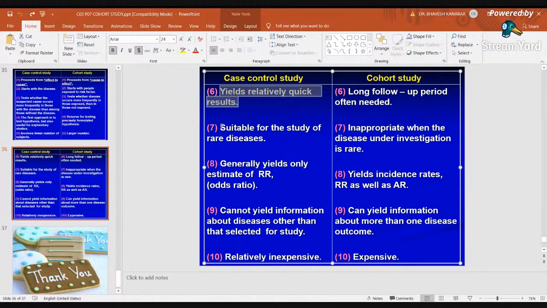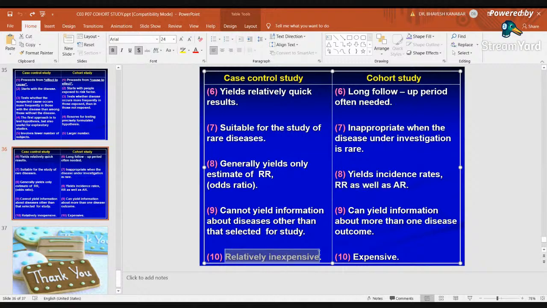Case control study is suitable for the study of rare disease, while cohort study is inappropriate when the disease under investigation is rare, right? Here case control study generally yields only relative risk or odds ratio, while the cohort study's main advantage is that it will yield incidence rate also. And apart from this, relative risk as well as attributable risk can also be obtained through the cohort study, right? So this difference between case control and cohort study is also frequently asked in the exam. Okay, so you have to go through it very properly.